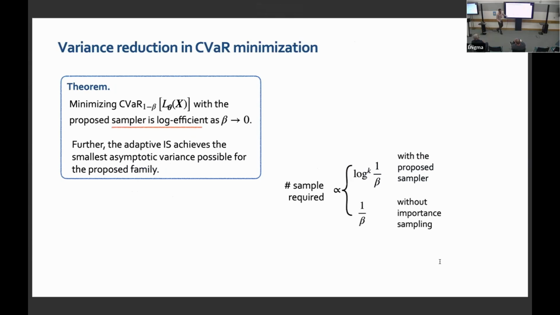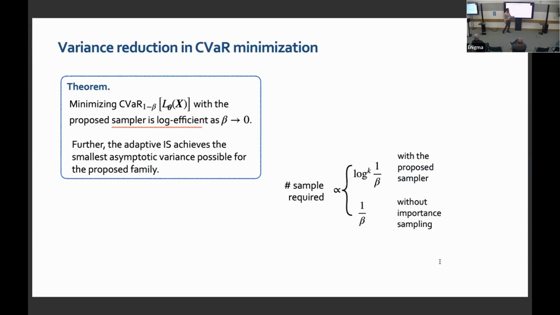With this large deviations backing, one can show that minimizing this tail risk measure with stochastic approximation, with the algorithm that I showed initially, where the gradients are informed by the importance sampling distribution and you are reweighing by the likelihood ratio, is log efficient, the gold standard I wanted to reach.